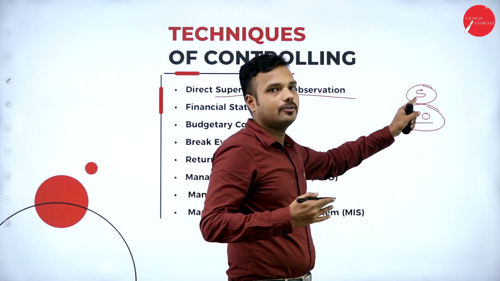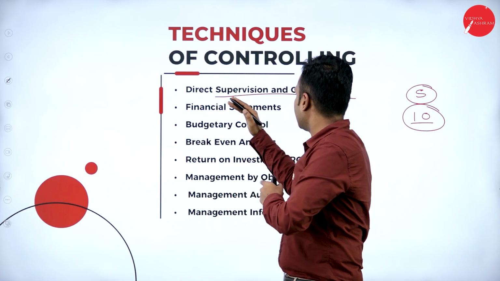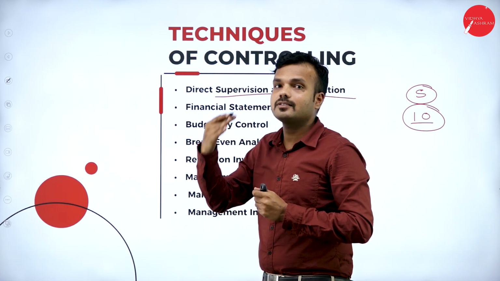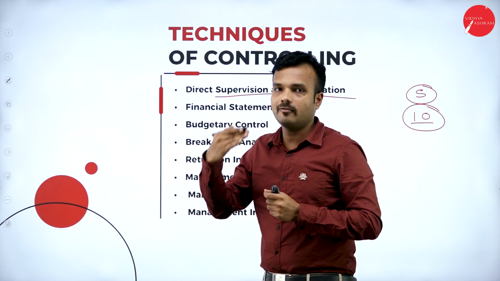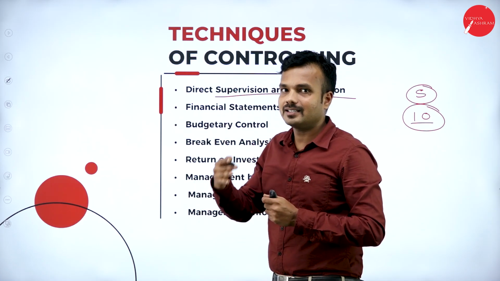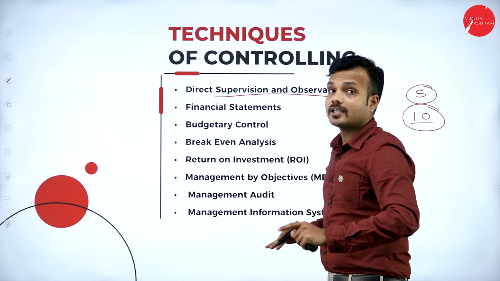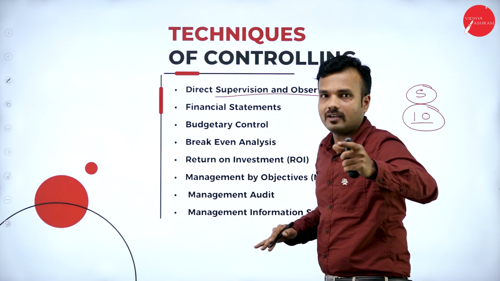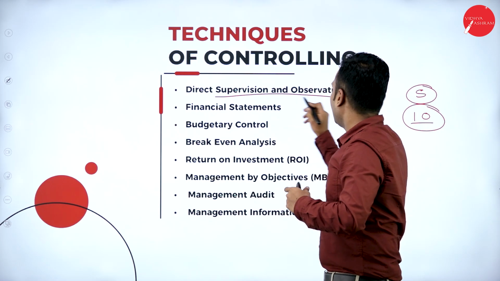So what is he going to do? He is going to supervise their activities, and not only supervise, but also oversee whether they are performing effectively and efficiently. It is the duty of a supervisor, not only supervising, not only instructing, giving direction or teaching them, not only working with them, but also he must monitor each and every activity.